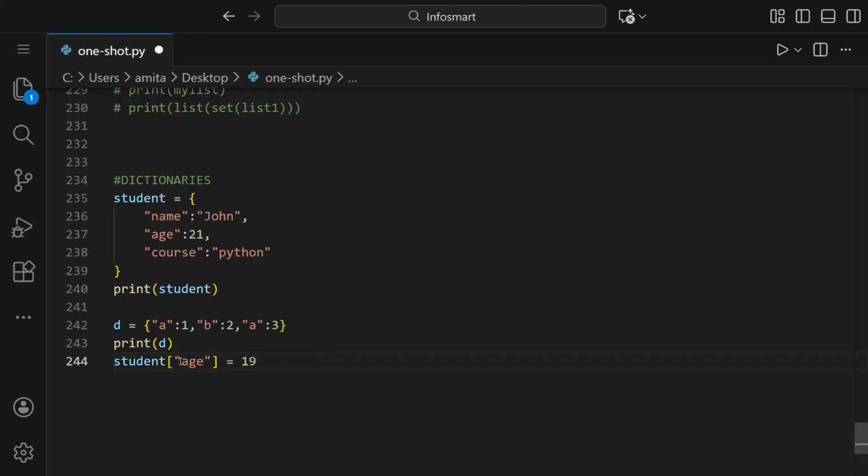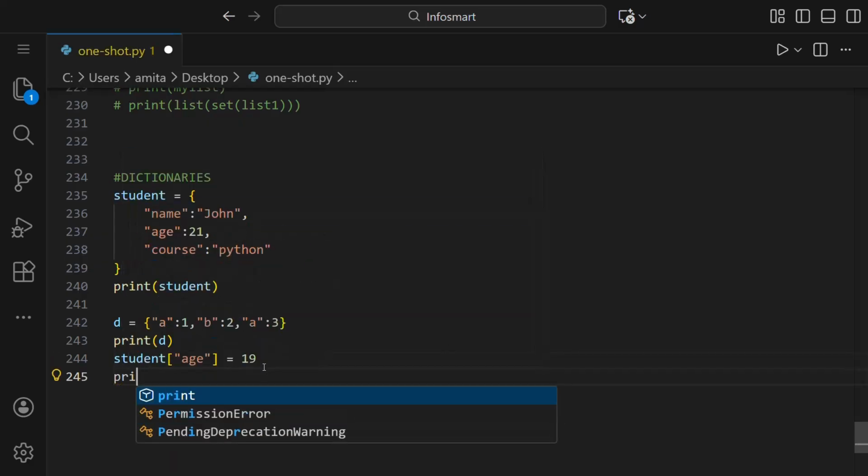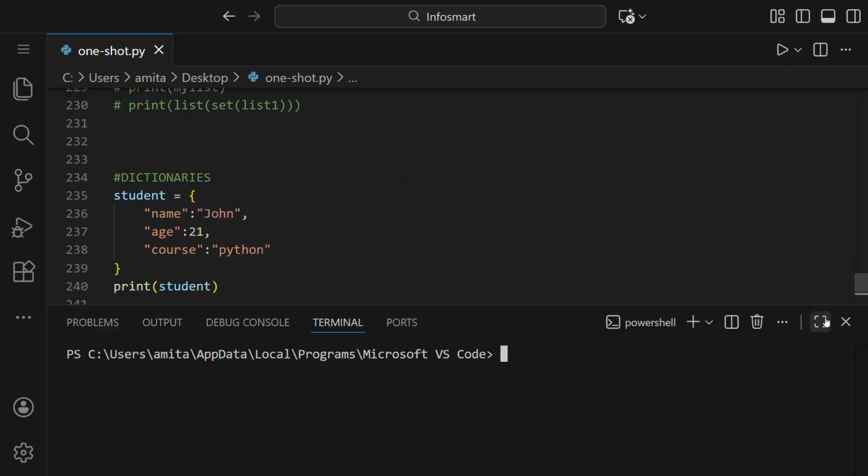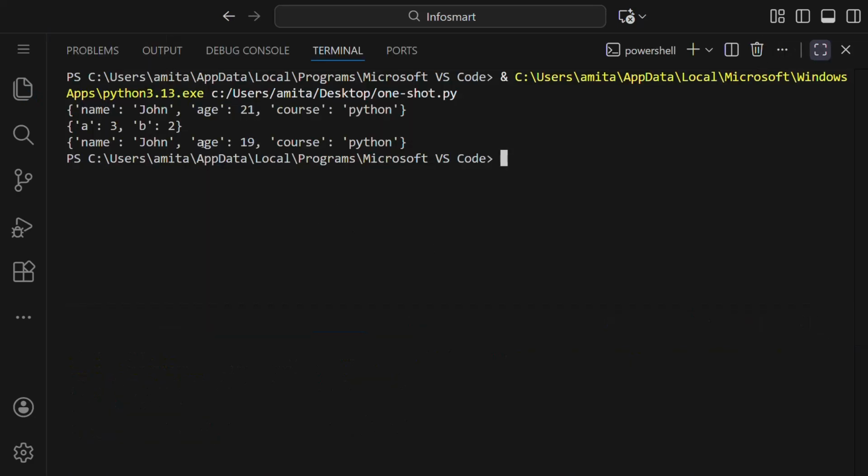That means that age, the key in the dictionary student, should be equal to 19. So this will replace this, and we have to print student. So let us run this, and you can see here the age is changed to 19.